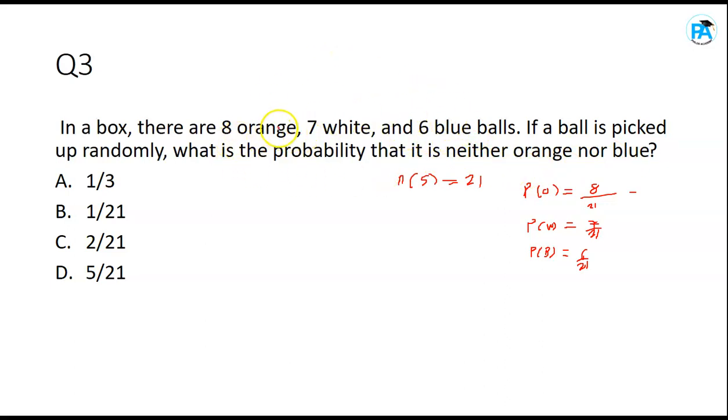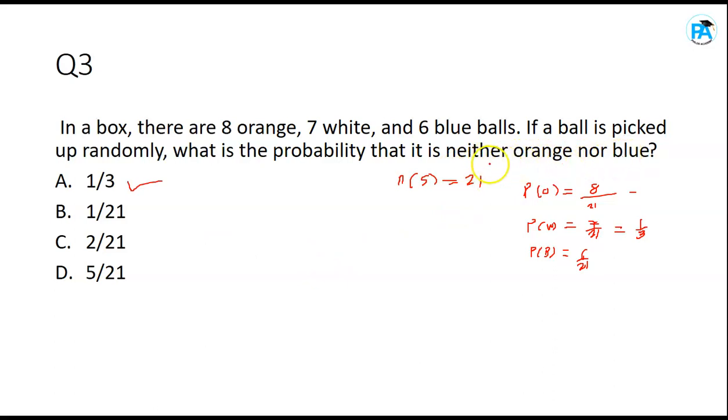If something is not, there are 3 colors there. If you are saying it is neither orange nor blue, then it means it is white. So you should find the probability that it is white. And the probability that it is white is 7 over 21, and 7 over 21 can also be simplified further to give you 1 over 3 if you use your calculator. So the answer for this is 1 over 3. Is that clear?